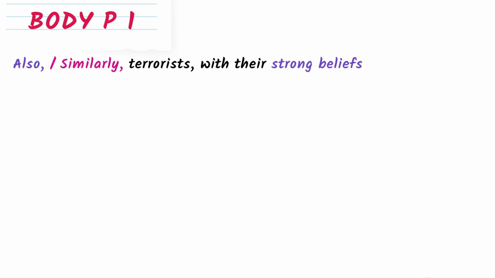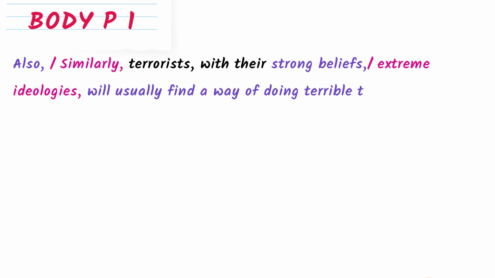Also, I'm going to provide another idea, another reason to my point. So instead of also, which is used mostly in spoken English, I write similarly. Similarly, terrorists with their strong beliefs. Instead of strong beliefs, you can write extreme ideologies. Extreme ideologies will usually find a way of doing terrible things.